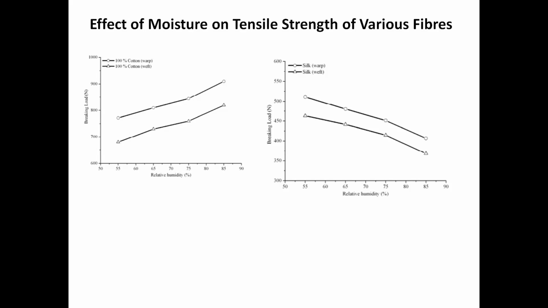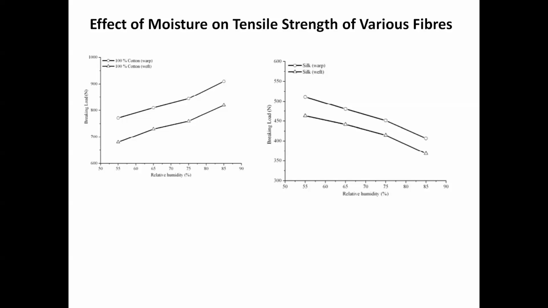So viscose and silk, these two fibers, decrease their tensile strength after moisture absorption. Cotton, that is, you can say, the most important fiber, gains strength after moisture absorption. What is the reason? If you see the structure of cotton fiber, you will find cotton has a fringed fibrillar structure. Due to this fringed fibrillar structure, the fibrils are lying like that.